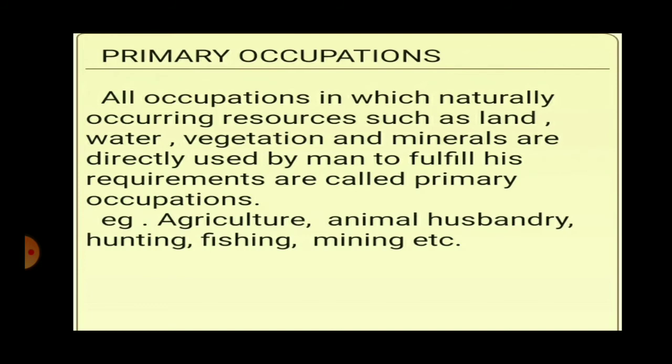So the occupation which directly depends on nature is called primary occupation. Once again, all the occupations in which naturally occurring resources such as land, water, vegetation and minerals are directly used by man to fulfill his requirement are called primary occupations. So here there is a direct dependence on nature. Examples of primary occupation are agriculture, animal husbandry, hunting, fishing, mining, etc.